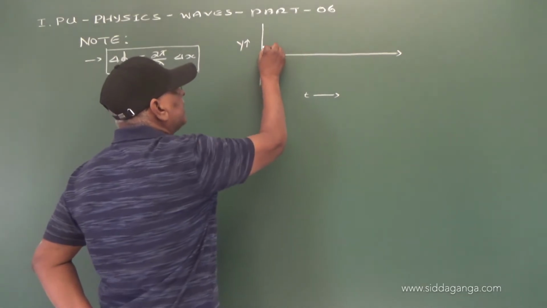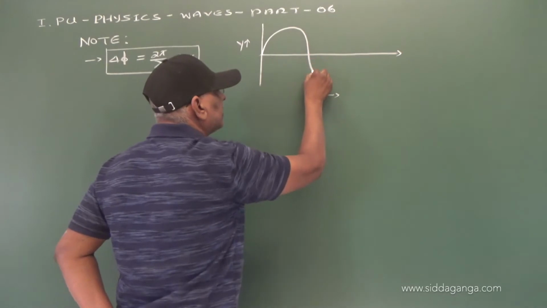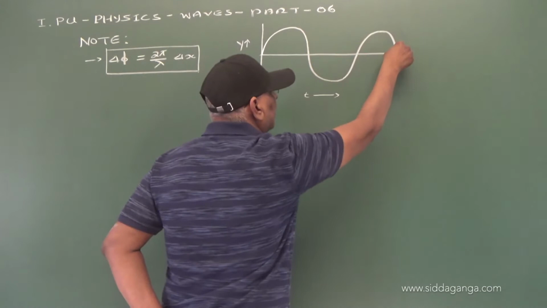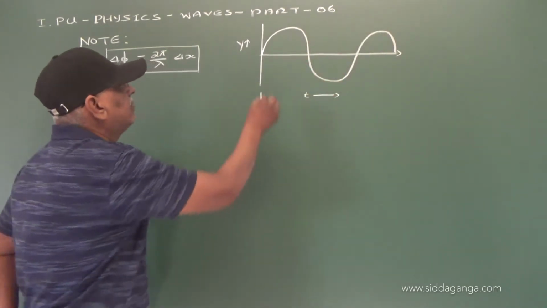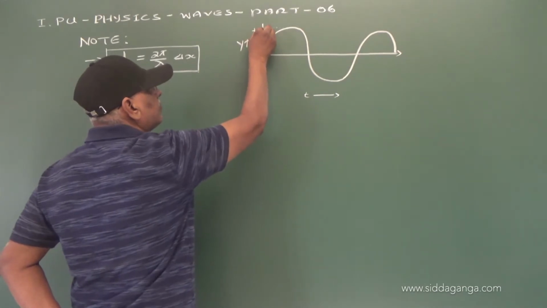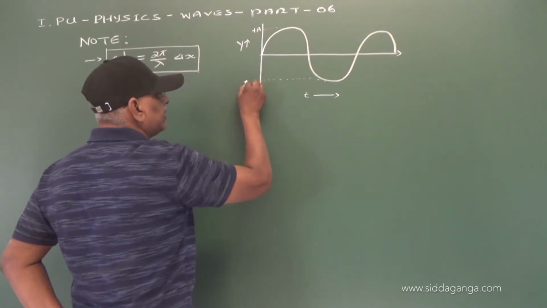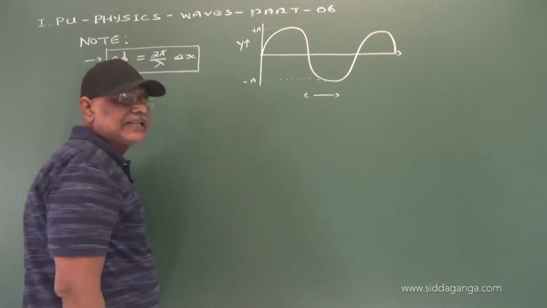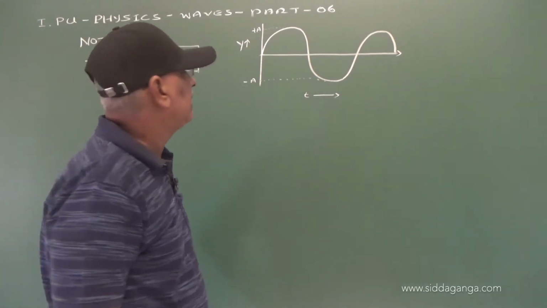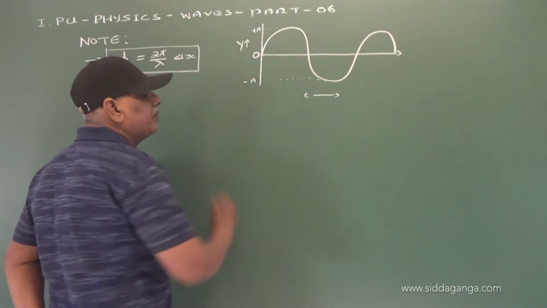Now, I will take this one. Of course, this is plus A, this is minus A. There is a maximum displacement on either side of the mean position, and of course, it is origin O, right.